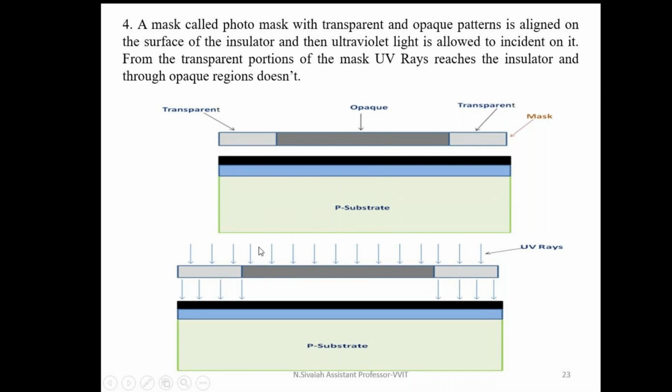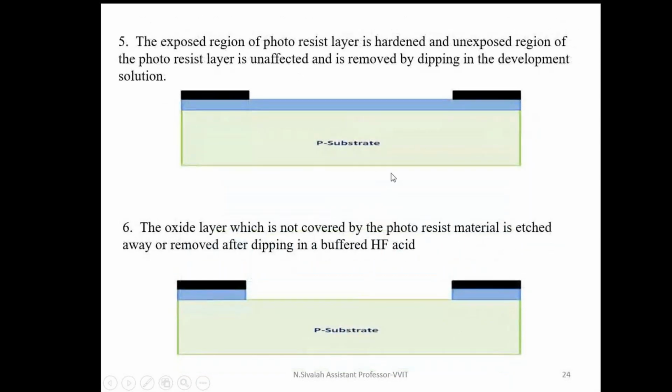After that, I use UV rays exposure. The UV rays are exposed to the photoresist layer. This region is going to be very hard. The unexposed region of the photoresist layer is very soft only. This region is also very hard. After dipping this entire substrate into hydrofluoric acid, the softer portion is removed and the harder one remains the same only. See, in this case, the softer portion is removed only.